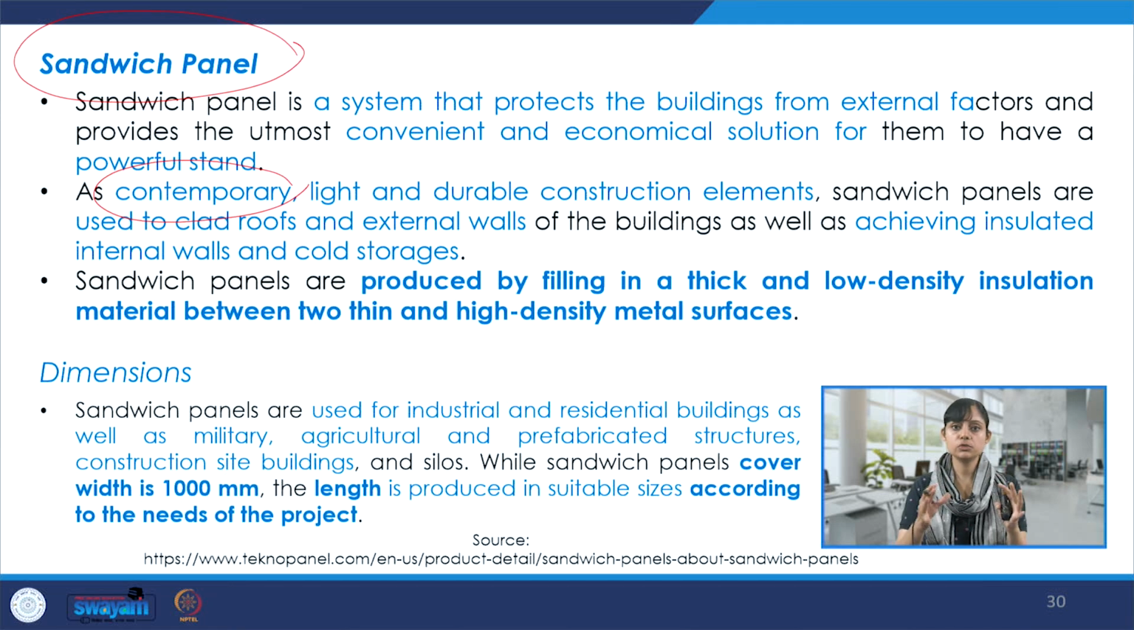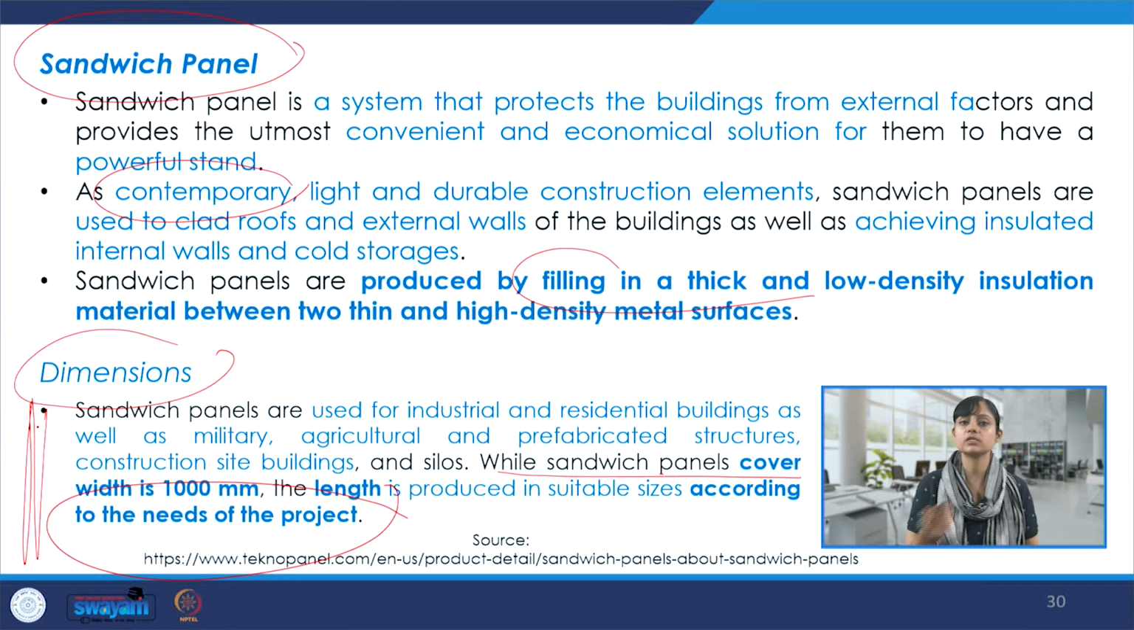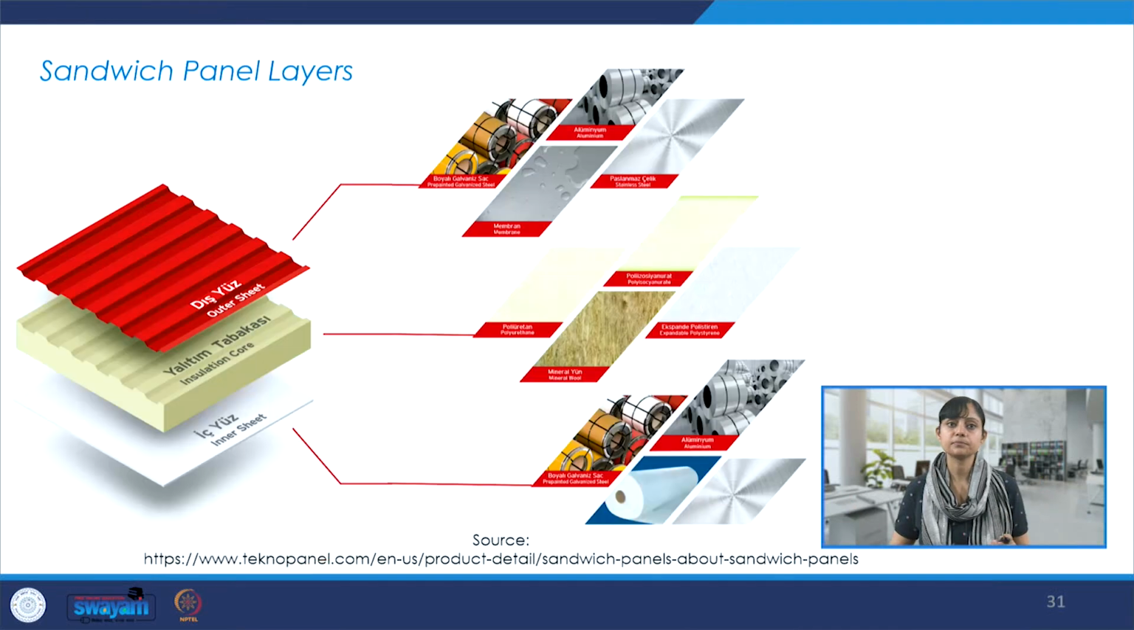These panels are produced by filling a thick and low density insulation material between two thin and high density metal surfaces, and that's how we get this sandwich panel. It comes in certain dimensions, and these are used for industrial as well as residential purposes. Sandwich panel cover width is 1000 and the length is produced in suitable sizes according to the need of the project. So these are the standard dimensions which are available, and accordingly one can plan their application.